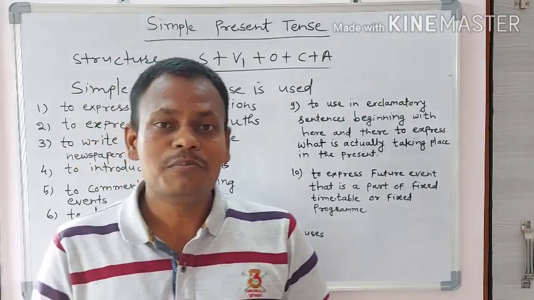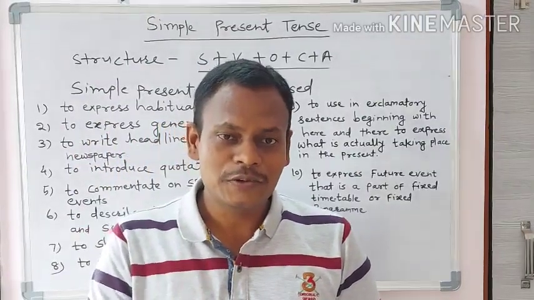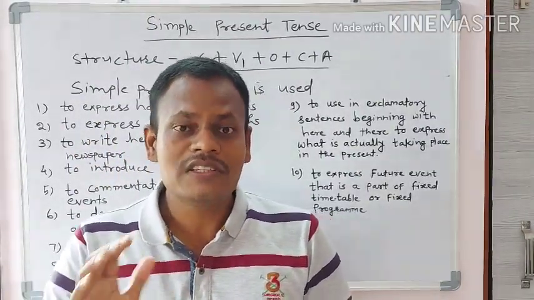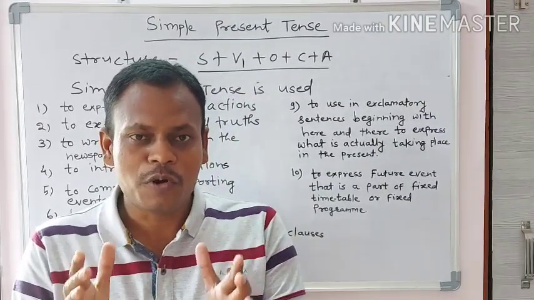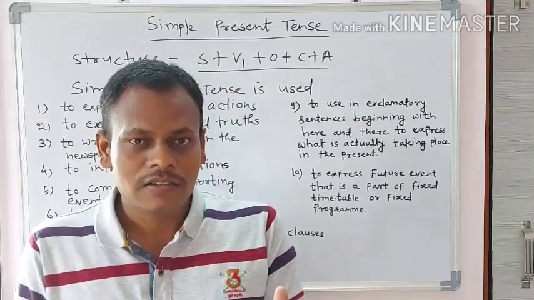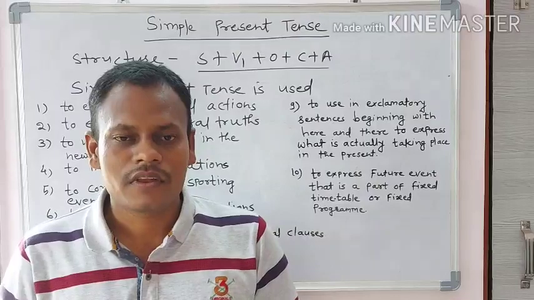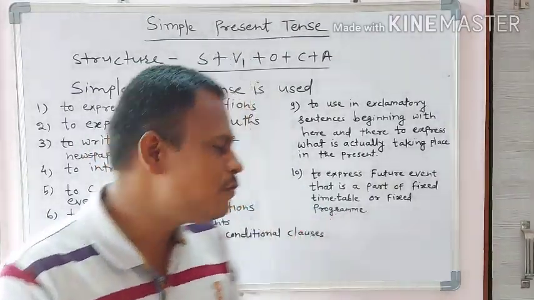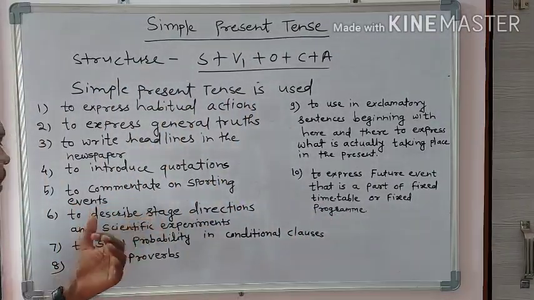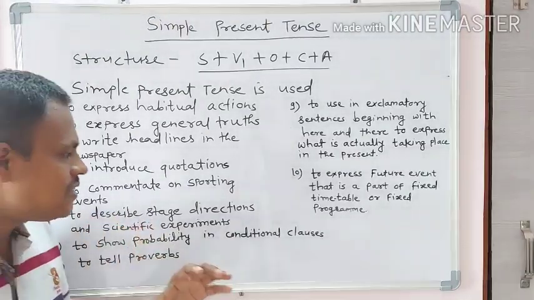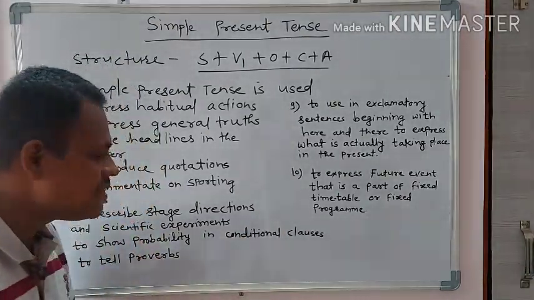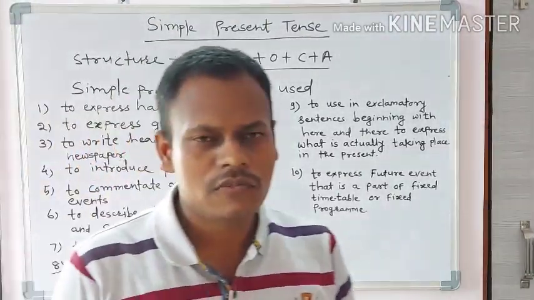There is simple present tense which I use to commentate on sporting activity, that is cricket. The next use of simple present tense is to describe stage directions and scientific experiments.